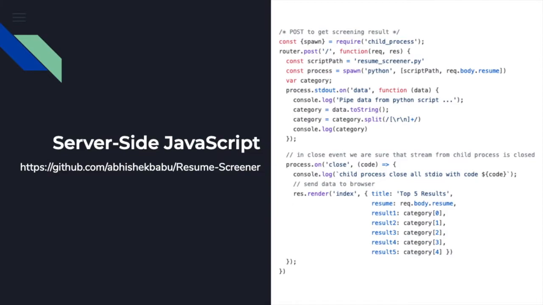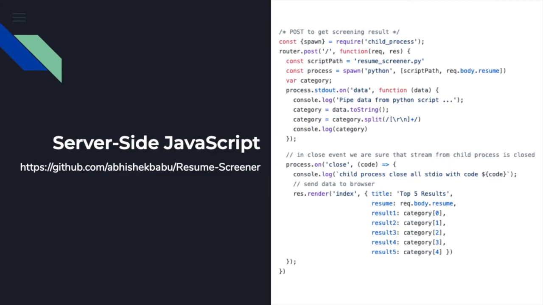Then here you see we have process.stdout.on as a function. What this does is, when the Python script prints something, that data gets piped to this function in the variable data. So here, when we see the variable category equals data.toString, anything that was printed from the Python script will now be in category.